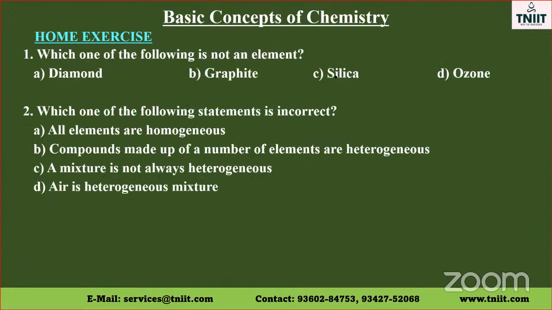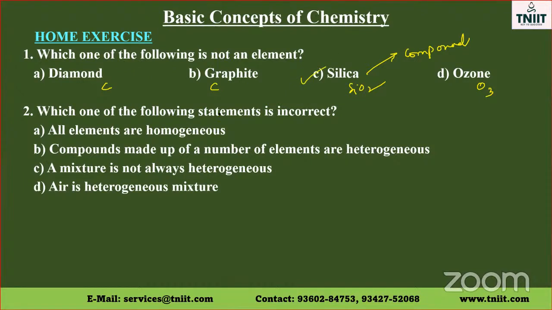Now coming to some of the other questions. Which one of the following is not an element? Diamond is made of carbon. Graphite is made of carbon. Silica is SiO2. Ozone is made of oxygen. So here silica is a compound because it has 2 different elements, silicon and oxygen. Therefore, the answer for this question is silica.